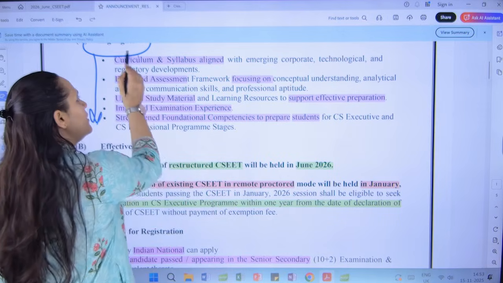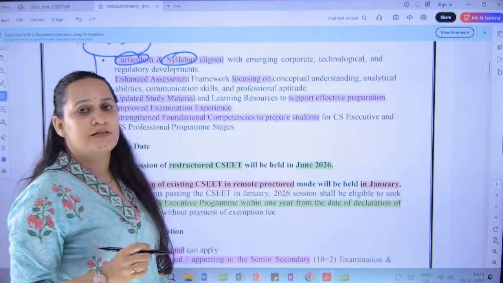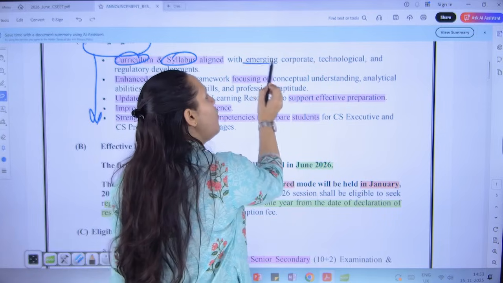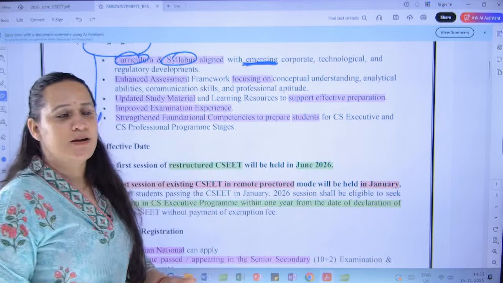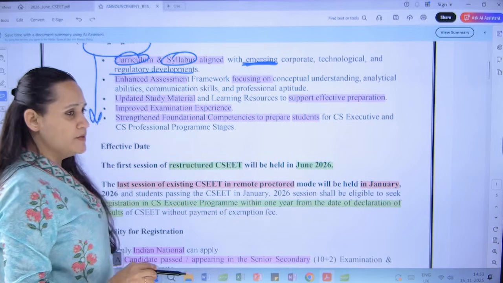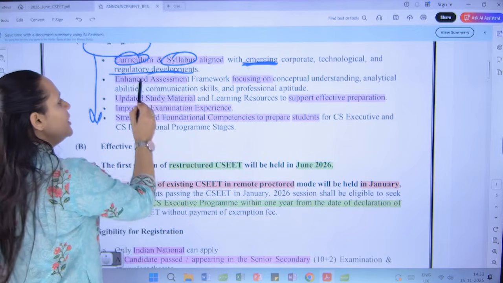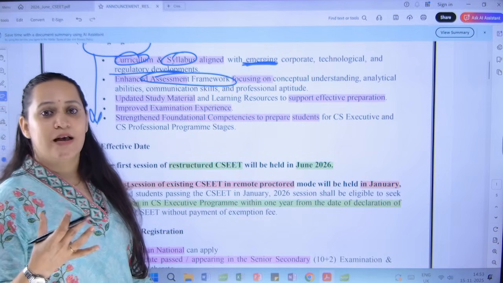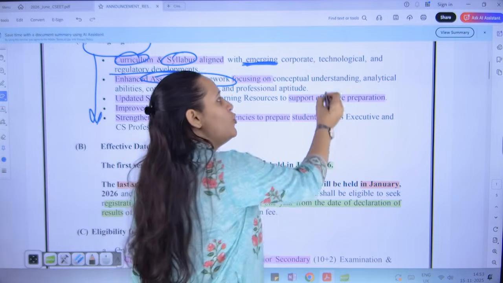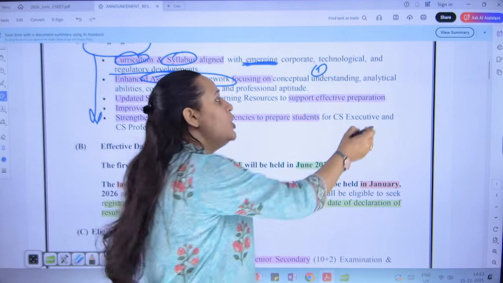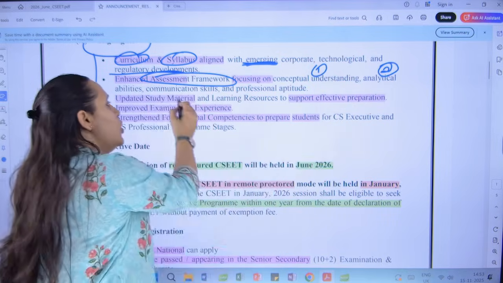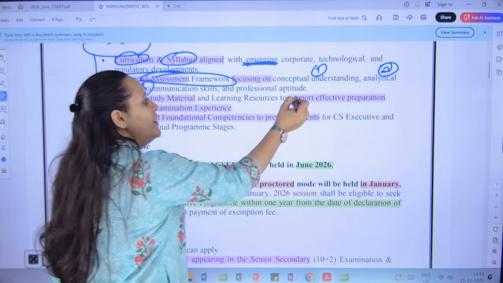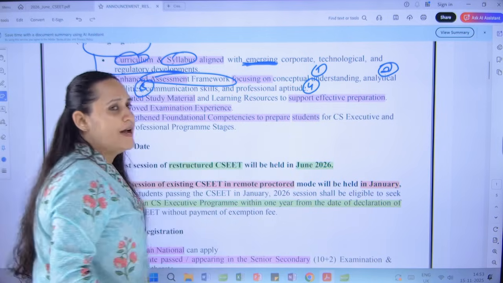They thought that curriculum and syllabus of CSEET is required to be inclusive of all the emerging corporate, technical and regulatory developments. Second, they thought that we should assess the student on certain core areas, that is, what is your core understanding about the concepts, what are your analytical skills, what are your communication skills, and what is the professional aptitude that you have.